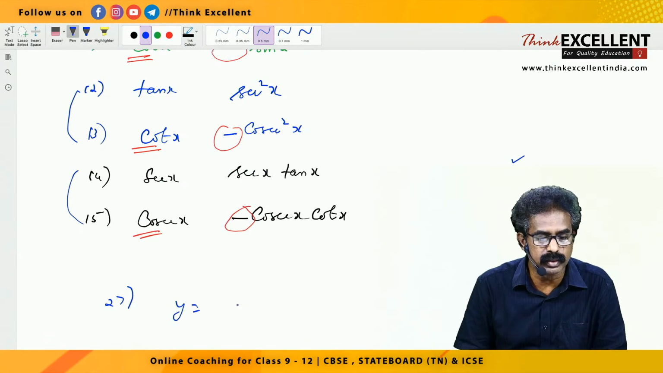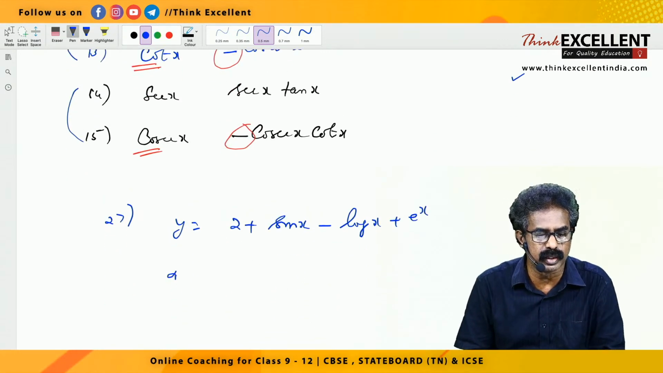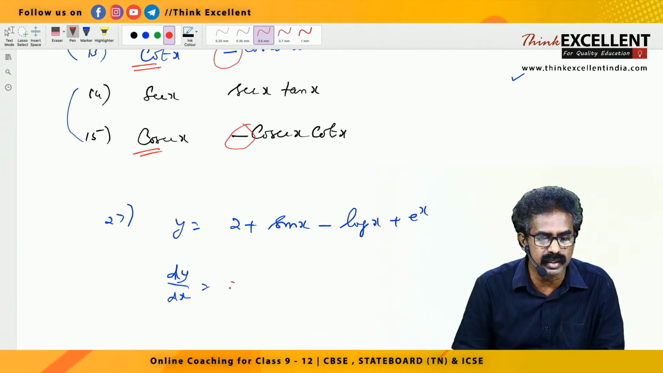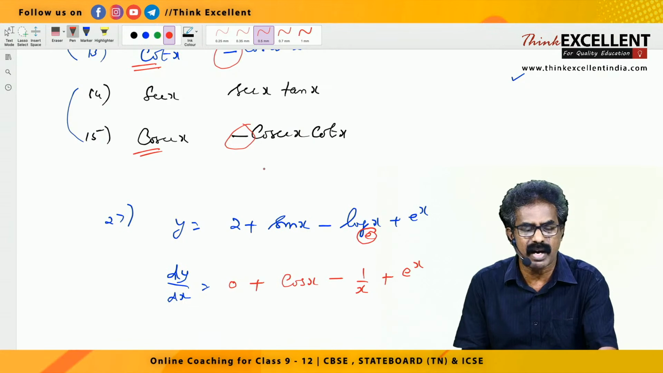Suppose y is equal to 2 plus sin x minus log x plus e raised to x. These type of questions only. So dy by dx, just a revision, right? See, 2 is a constant, so 0. Sin x derivative cos x. Minus log x, where the base is e, natural log. Log x derivative 1 by x. Plus e raised to x derivative is e raised to x itself. Suppose the base is not given, you take it as e only, right? So these formulas you study.